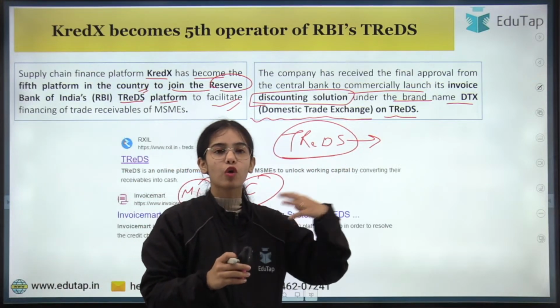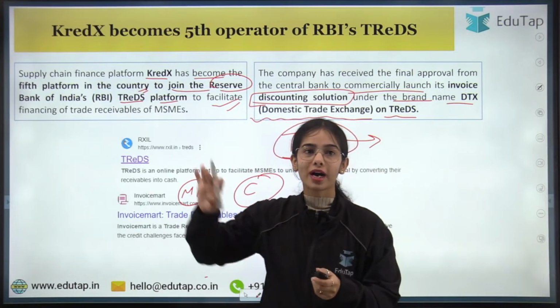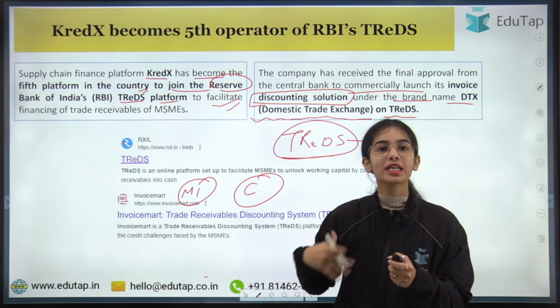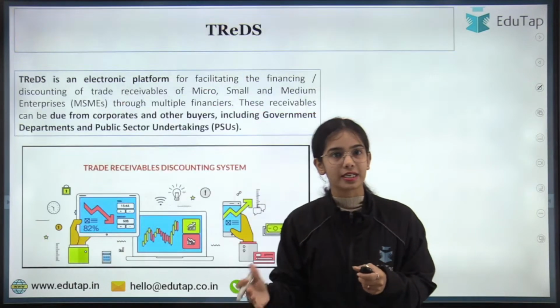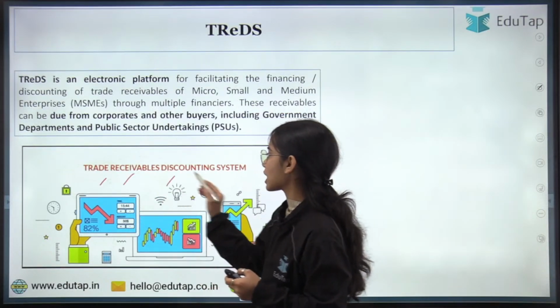Now before going forward, first we have to understand what TReDS is. Okay, so RXIL and InvoiceMart are the TReDS platforms. But what is TReDS? What is the RBI's TReDS? First of all, TReDS is the Trade Receivables Discounting System.